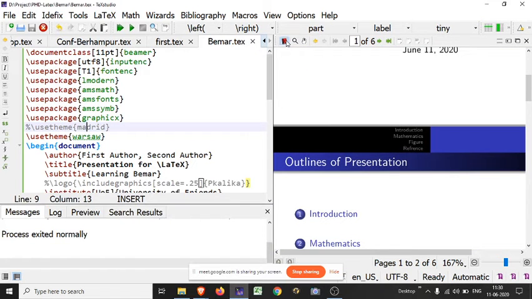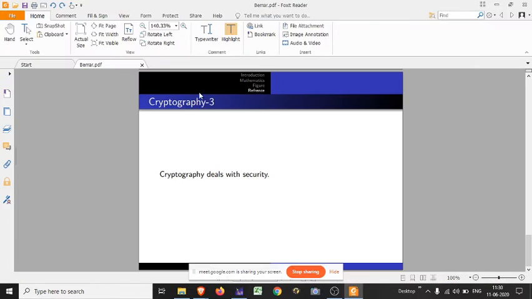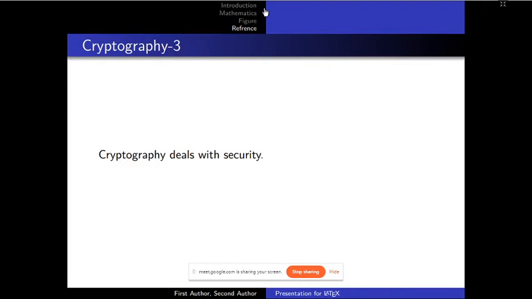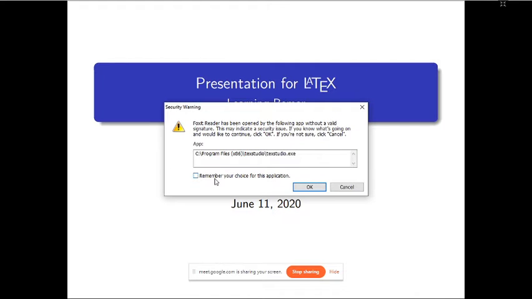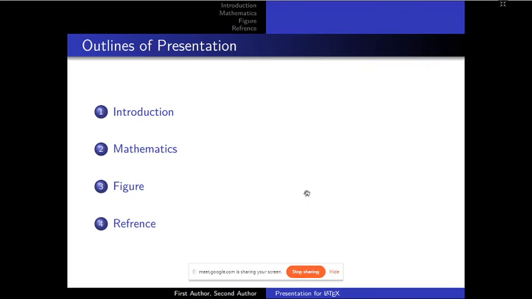I am showing how Warsaw is different from Madrid. Look here, the first page, the title page, is the same as previously.